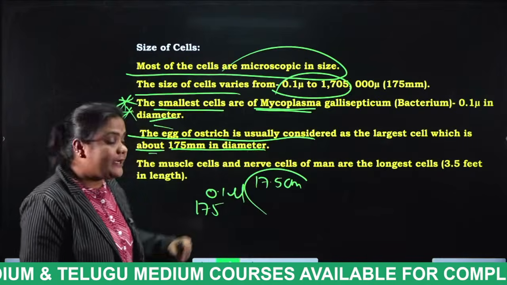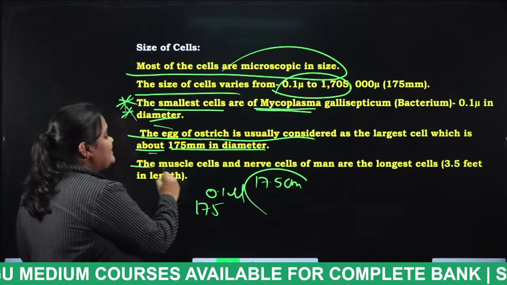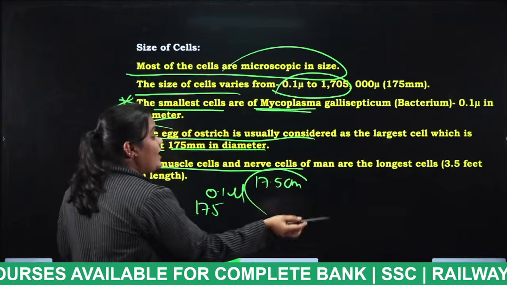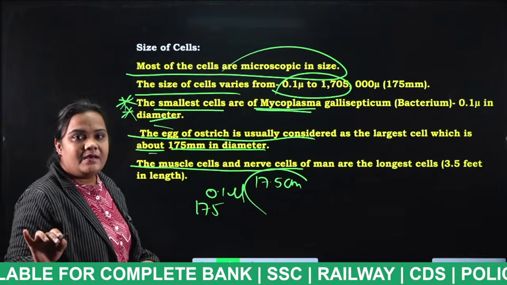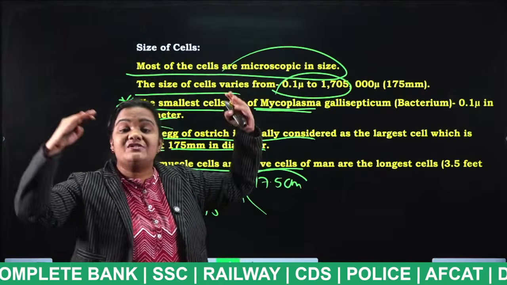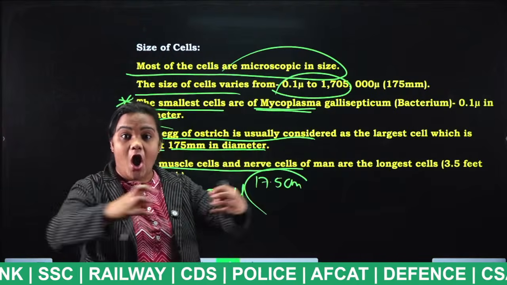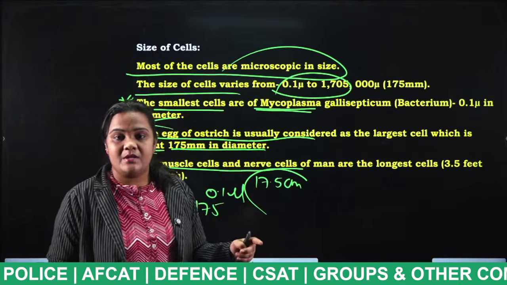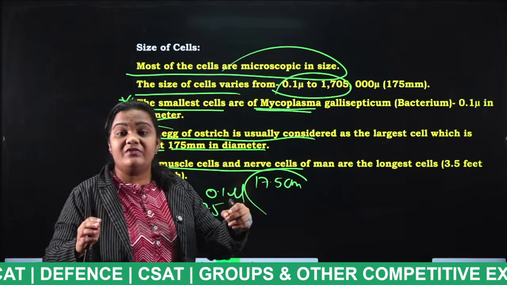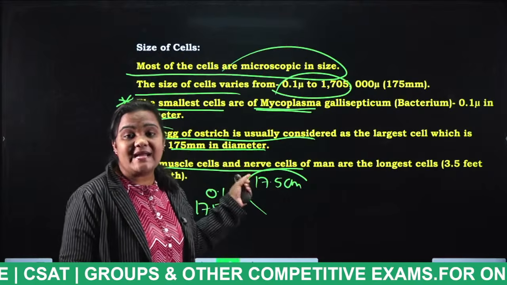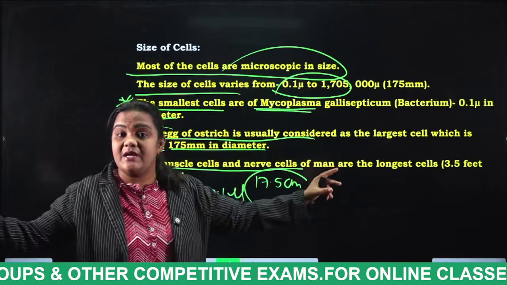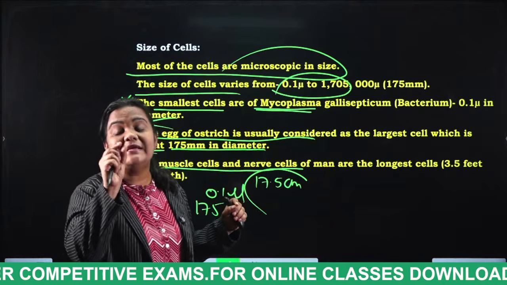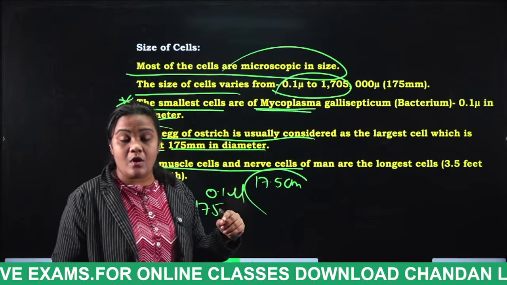Very, very important thing. Next, the muscle cells and nerve cells of man are the longest cells. So know the difference. Largest means ostrich. Longest means our muscle cells and nerve cells. They are longest, but the diameter is very small, almost invisible. Okay?